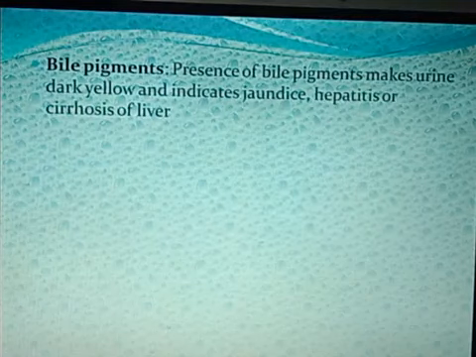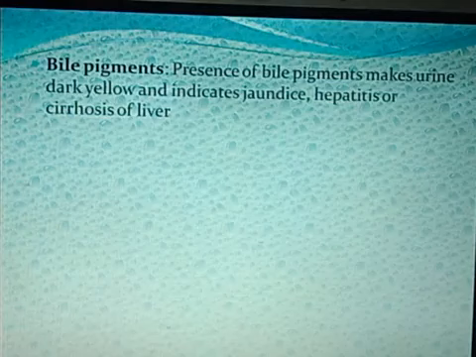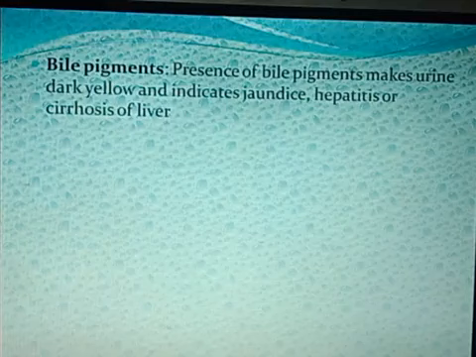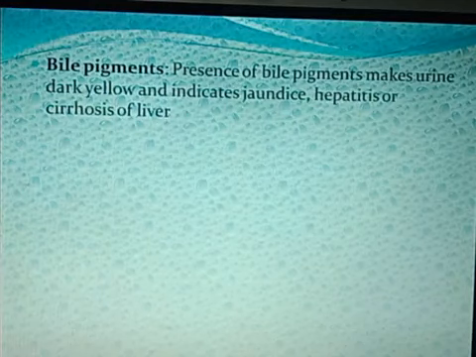Bile pigments. The presence of a large amount of bile pigments makes the urine very dark yellow in color. That will indicate either jaundice, hepatitis, or cirrhosis of the liver.